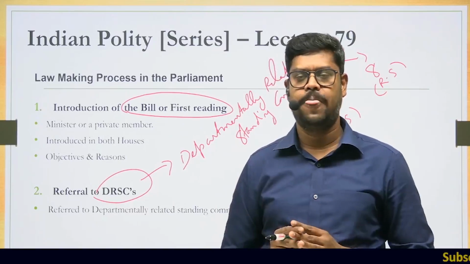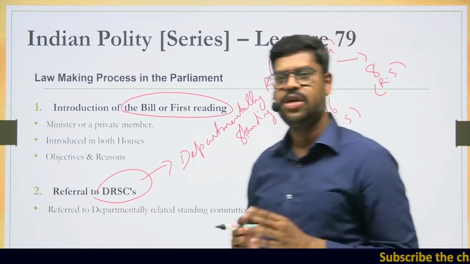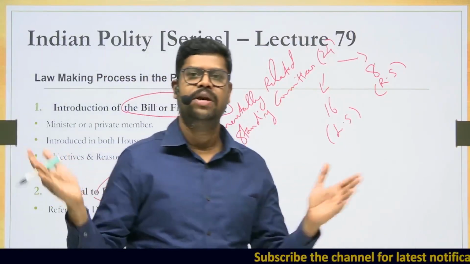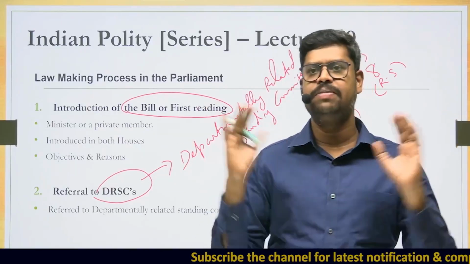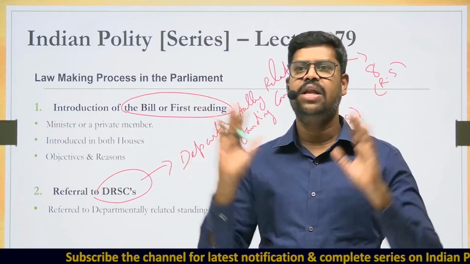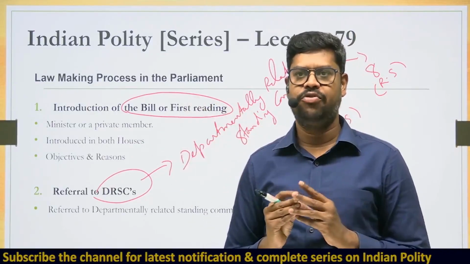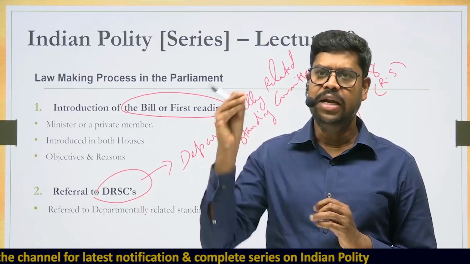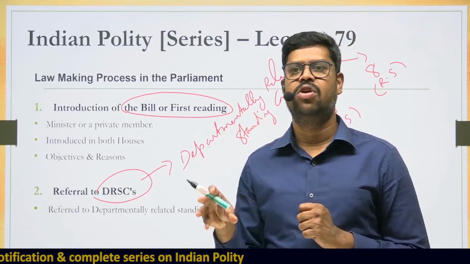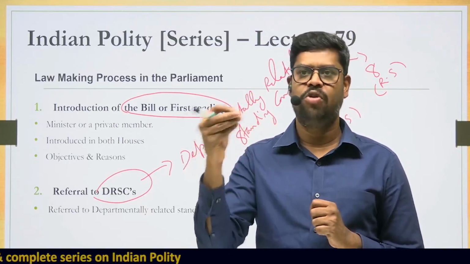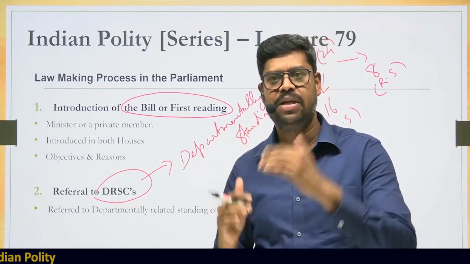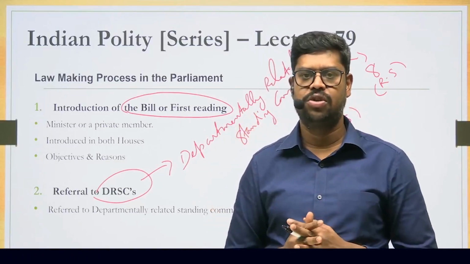Why are the DRSCs used for this particular purpose? Because whenever a bill is introduced in the parliament, the parliament is a very large body. So therefore, all the members coming and scrutinizing the bill is a very difficult process. Therefore, representing the larger body, a smaller committee is there in the form of DRSCs, where they will make an in-depth analysis of the various provisions in the bill, and if they find some of the provisions are not appropriate or there has to be some amendments or modifications to any of the provisions in the bill, they will make a note of all those things and submit the report back to the House, in whichever House it is introduced.